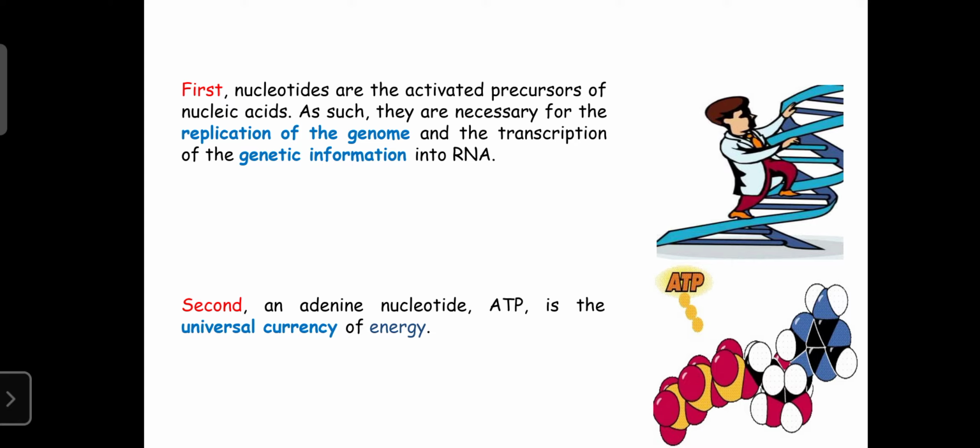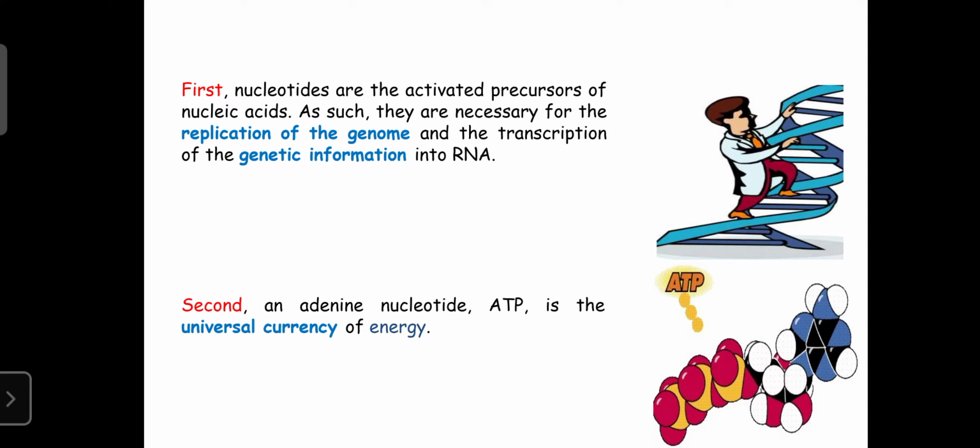And there are mainly three types of RNA: mRNA, messenger RNA, that carries a message from the DNA in the nucleus; tRNA, that transports the amino acids; and rRNA, known as ribosomal RNA, that is present in ribosomes.